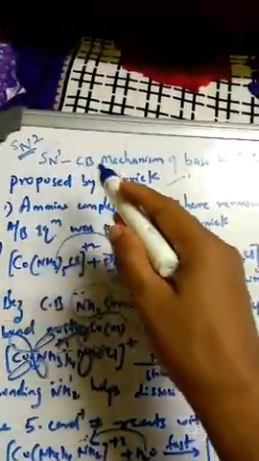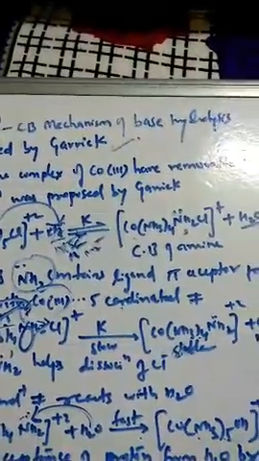So this is how in today's class we learned regarding the SN1 CB conjugate base mechanism. In the next class we'll see another concept, substitution reactions in square planar complexes.